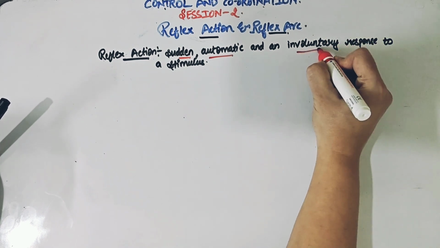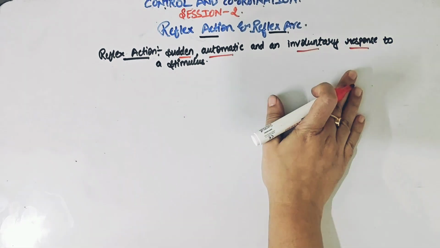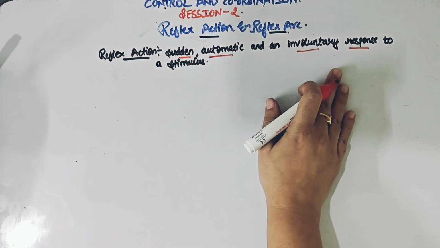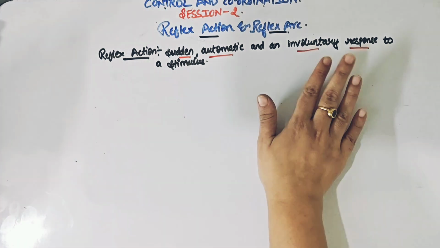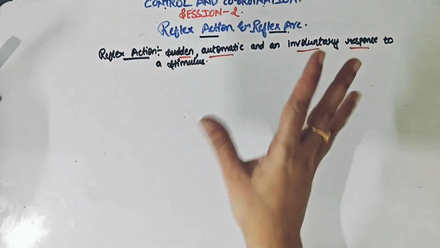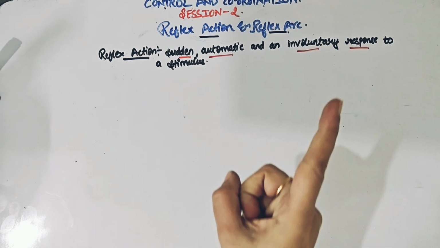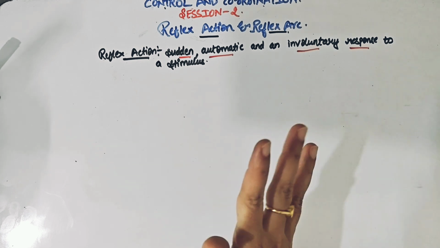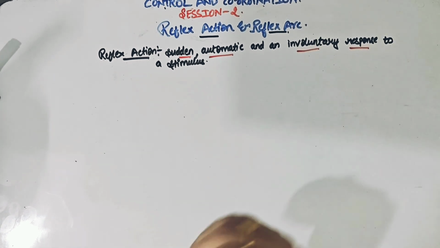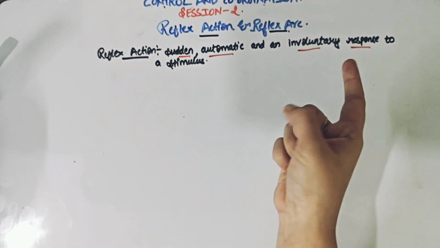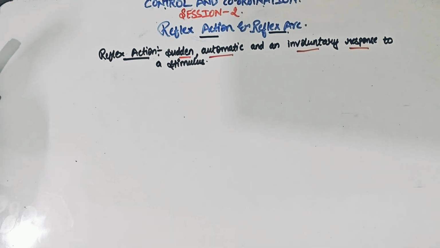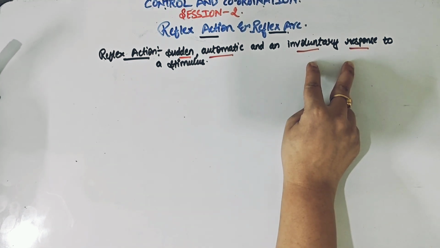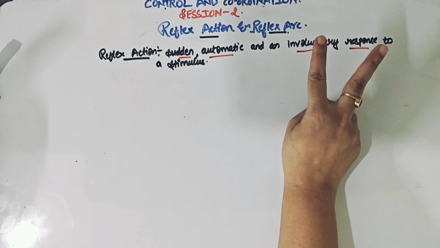And then the important thing, it is an involuntary response. So a very important keyword, children. What do we mean by an involuntary response? Involuntary response means something which we can't control. If you are touching a hot pan, you just can't resist taking it back. You won't think also, you will quickly take it back and it won't be in your control. Automatically your hand will come back by hook or by crook, and that's what we are saying as involuntary, meaning something that our body can't regulate, something that we can't control.